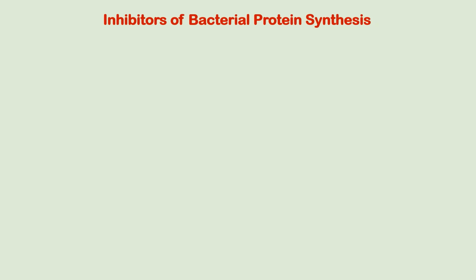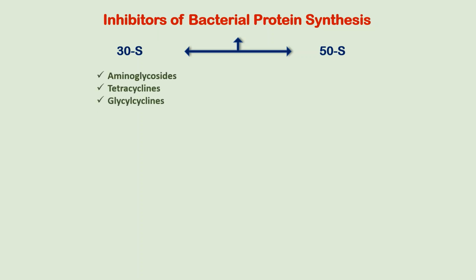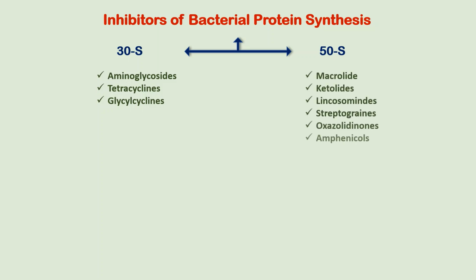We know that protein synthesis occurs in ribosomes, and ribosomes are made up of 30S and 50S subunits in bacteria. So here we have two targets: antibiotics that act on the 30S ribosomal subunit to inhibit protein synthesis, which includes aminoglycosides, tetracycline and glycylcycline, and antibiotics that act on the 50S subunit, which includes macrolides, ketolides, lincosamides, etc. In this video, we will be discussing only aminoglycosides.